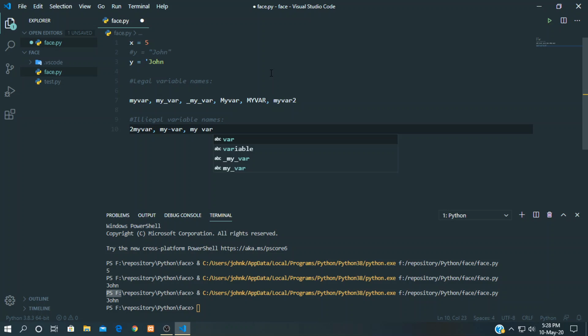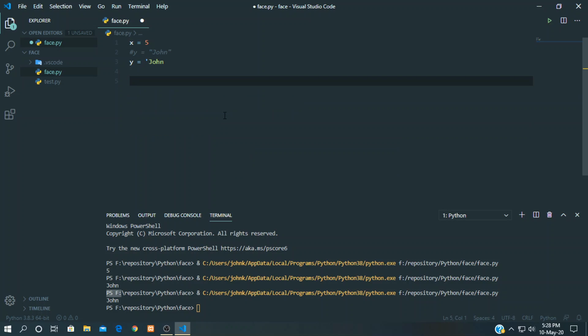Okay, now we can assign values. I already showed you how to assign a value to a single variable, but we can assign multiple variables at once as well. So let's see how it can be done. Variable x, variable y, variable z is equal to the values 1, 2, 3.